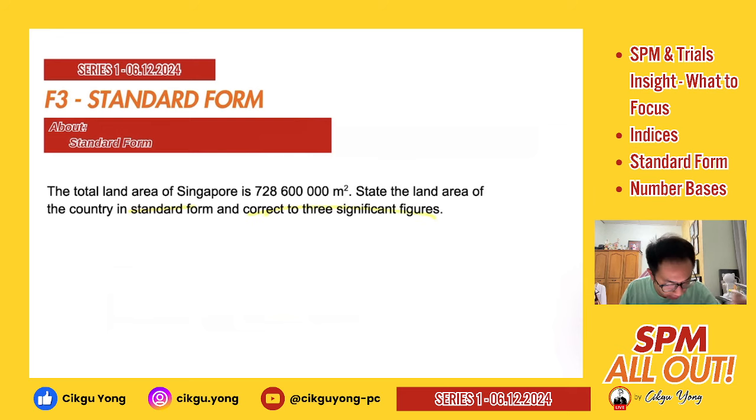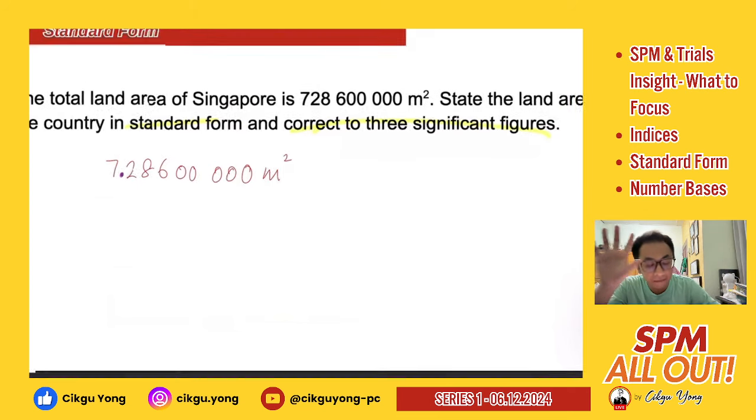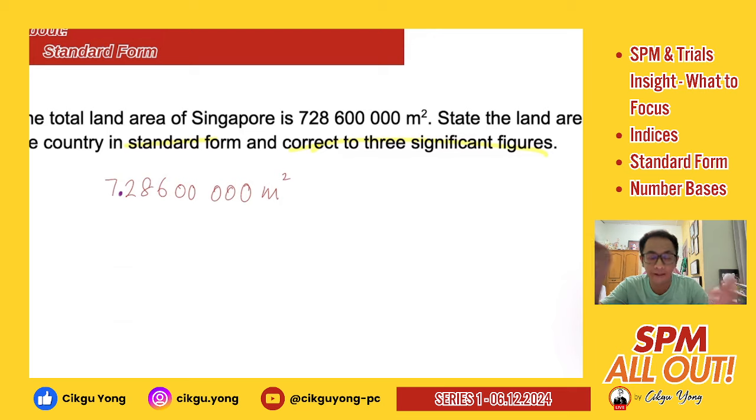So to change it to standard form, you can basically just put a dot, right? So 728600000 square meter. Once you already put your dot, you should note that your dot must be put over here, because your number shouldn't exceed 10, and it has to be in between 1 and not more than 10, right?